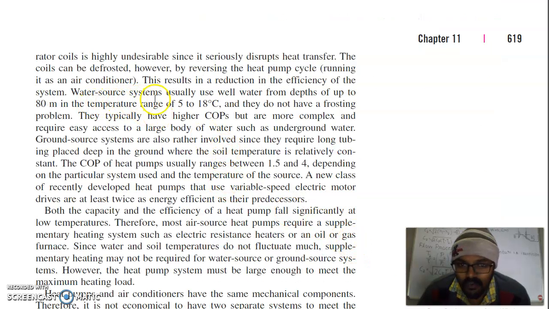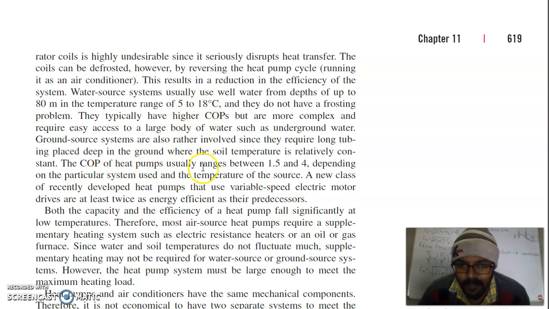So water source heat pumps use water from below the ground, from a depth of up to 80 meters, in the temperature range of 5 to 18 degrees, and they do not have a frosting problem. They typically have higher COP but are more complex and require easy access to a large body of water, such as underground water. Underground water, even in winter, stays in the temperature range of 5 to 18 degrees.